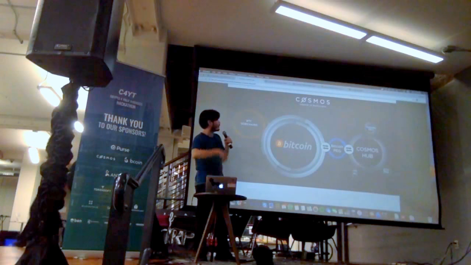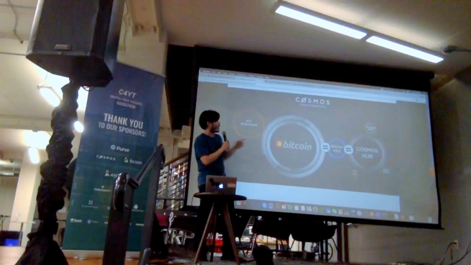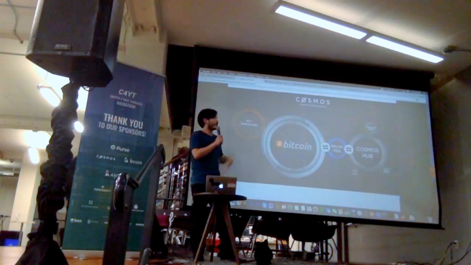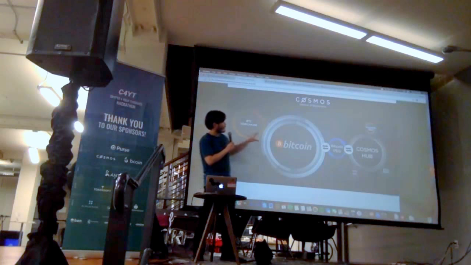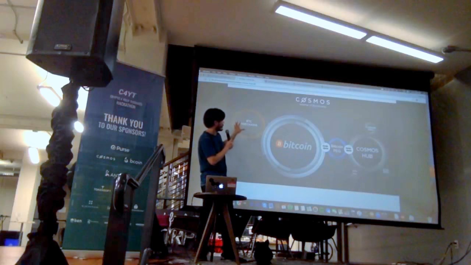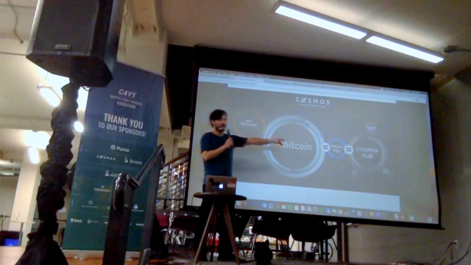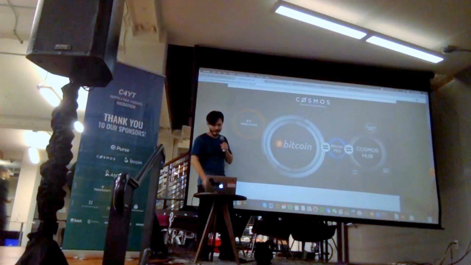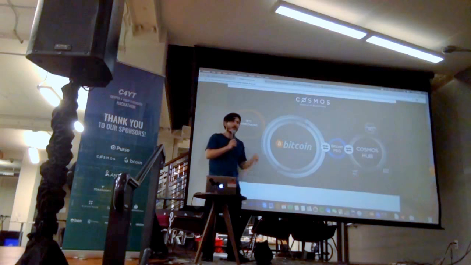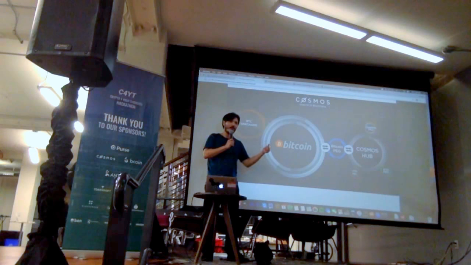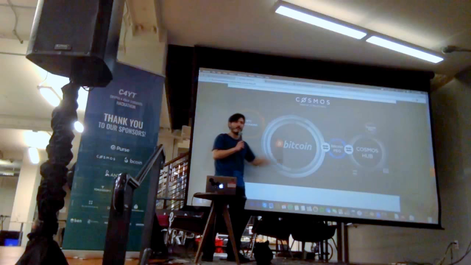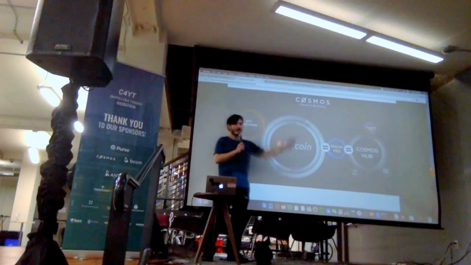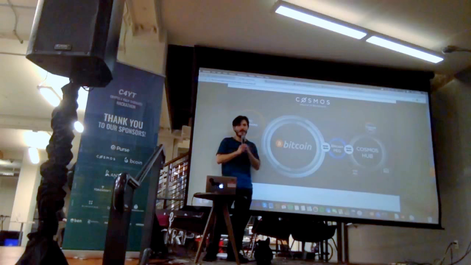So, in reference to the whole ecosystem of blockchains, this is what Cosmos is trying to solve. It's trying to provide a solution for kind of an extension to the sidechains idea. So in the sidechains paper, Blockstream talked about how you can have Bitcoin at the center and many sidechains connected to it. But what we're creating is a whole network, an internet of blockchains. Okay? Then the nice benefit of the Cosmos Hub is that it's Tendermint BFT, so it's really fast, meaning you can get inter-blockchain transfers very quickly. And it's multi-assets. It's kind of like Bitcoin, except the Cosmos Hub doesn't care about what token you have. It accepts any token.